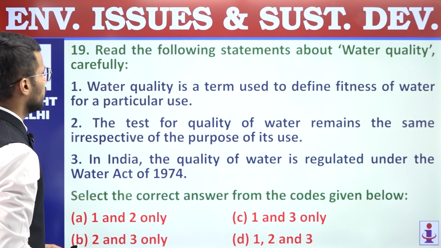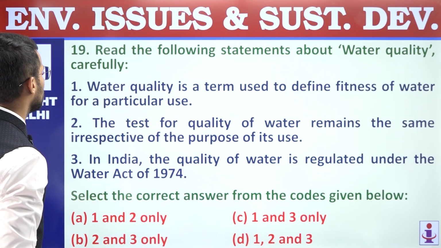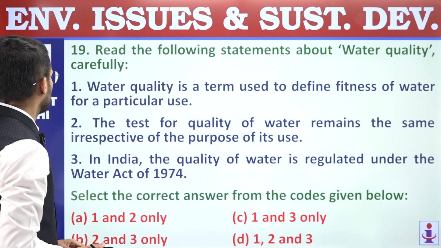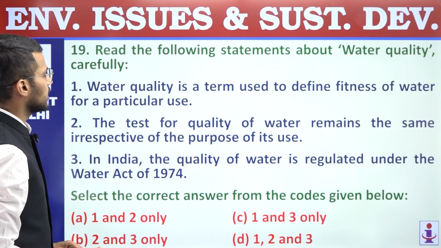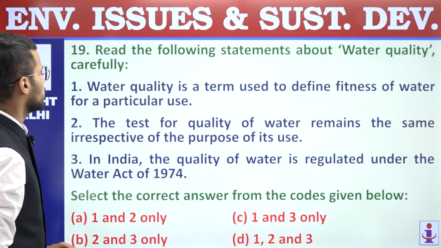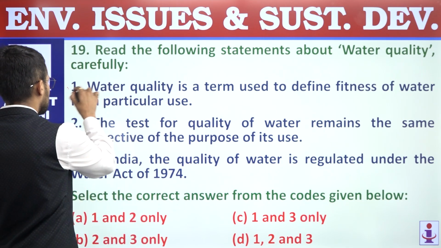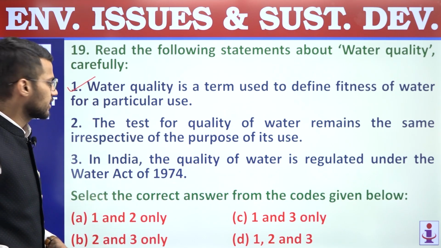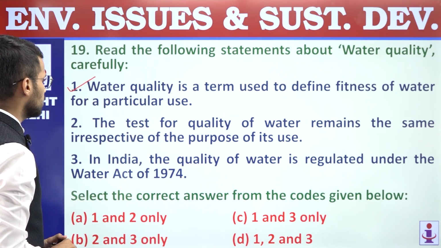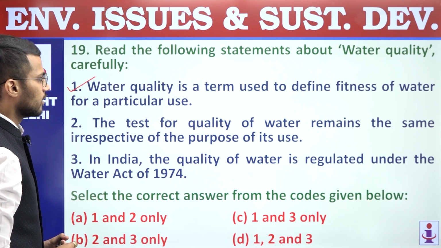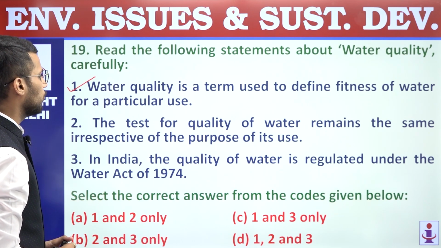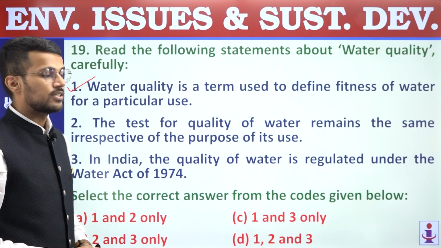19th. Read the following statements about water quality carefully. First, water quality is a term used to define fitness of water for a particular use. So quite a general statement related to the definition of water quality. It is a correct statement. Second, the test for water quality remains the same irrespective of the purpose of its use.